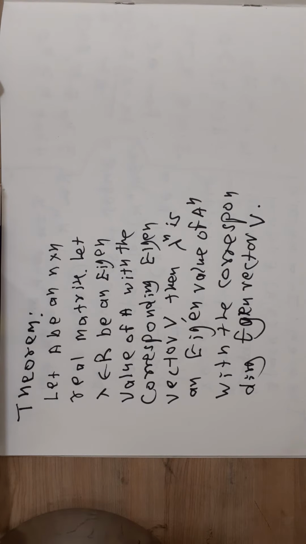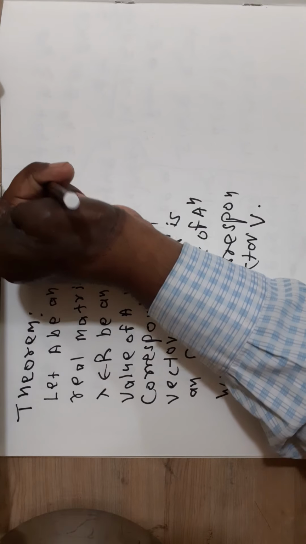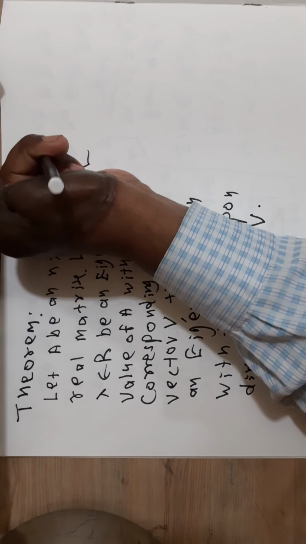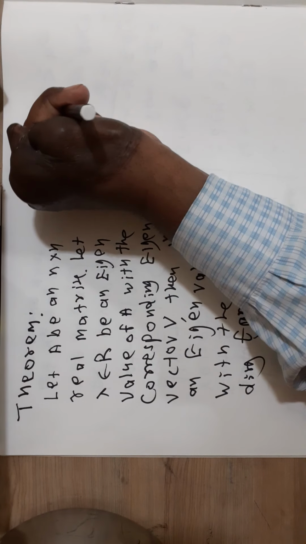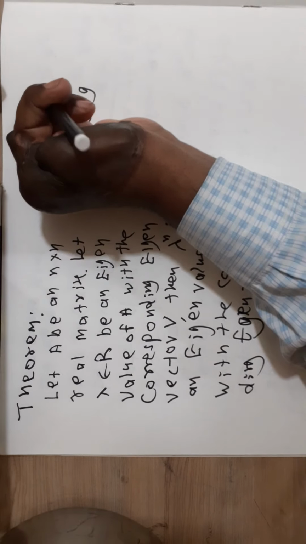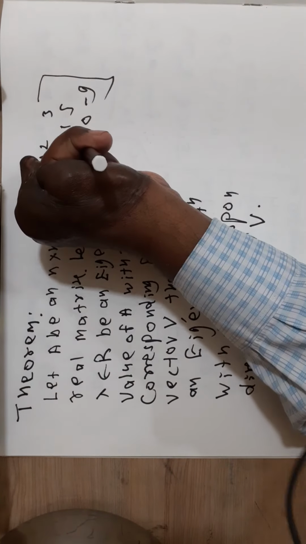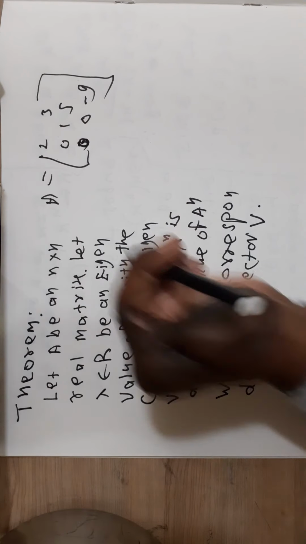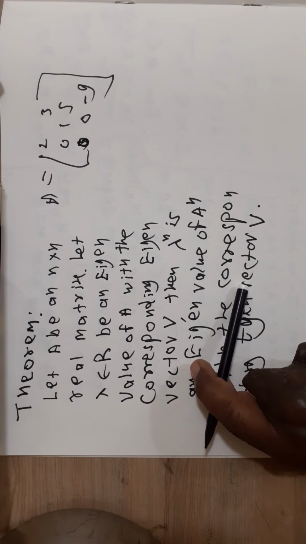Now see here, for example, consider the matrix 2, 3, 0, 1, 5, 3, 0, minus 9. This is an upper triangular matrix. And when the matrix is upper triangular or lower triangular, then its eigenvalues are its diagonal entries.